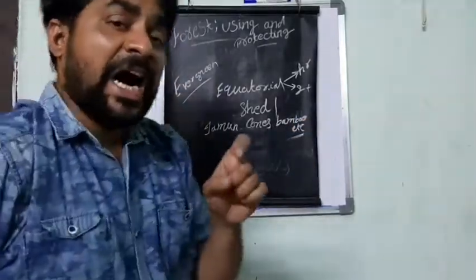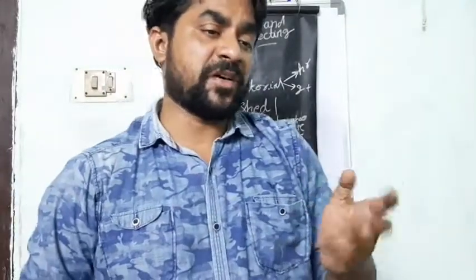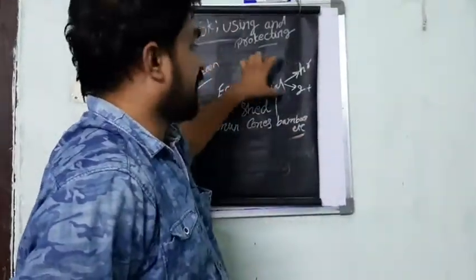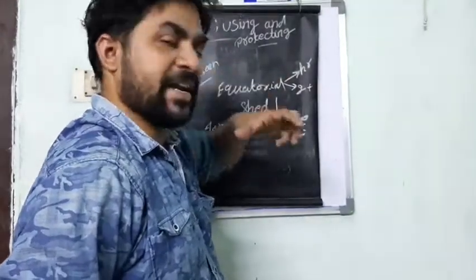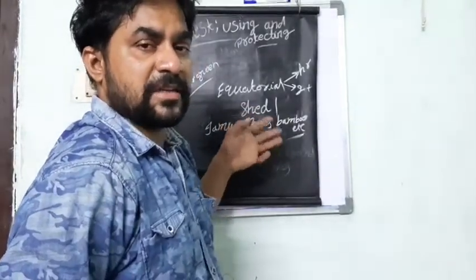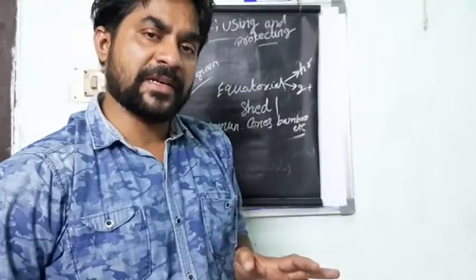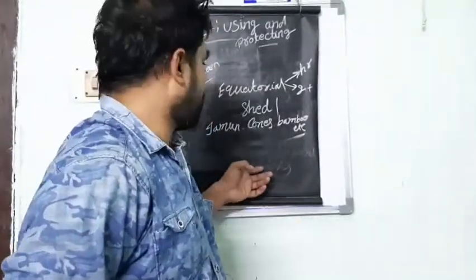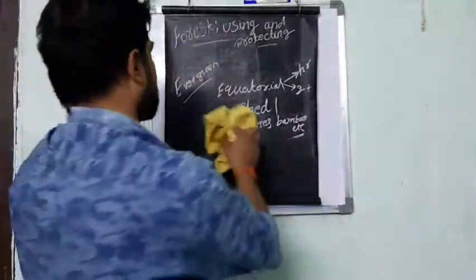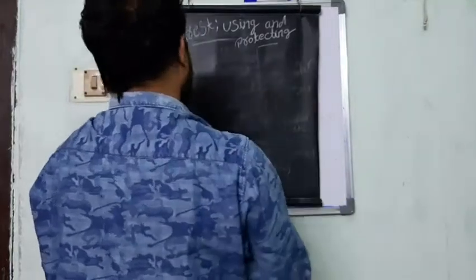That's why I'm saying hardwood trees; hardwood means the wood is very strong. We can use hardwood trees for making cards and everywhere. So in equatorial regions, with high rainfall and good high temperatures, shedding and making new leaves happen at the same time, so this forest looks like greenery throughout the year. Trees like jamun, cones and bamboos can be found in the region of evergreen forest. Next, come to the deciduous forest.